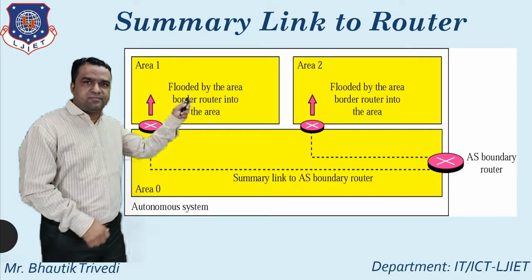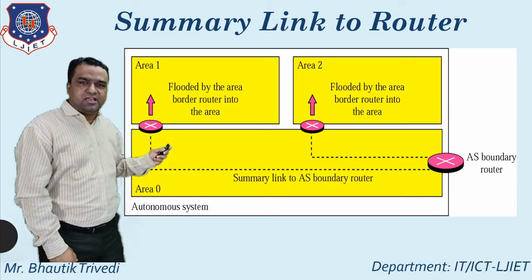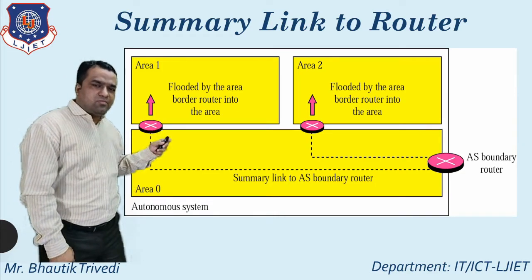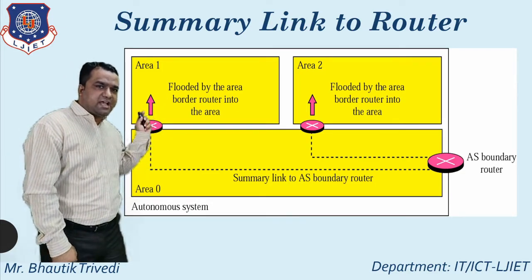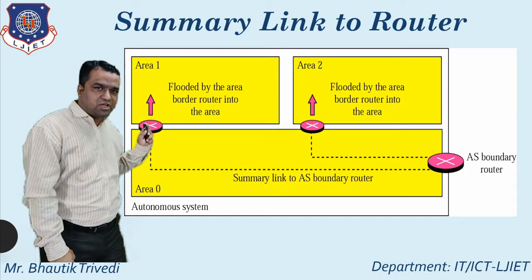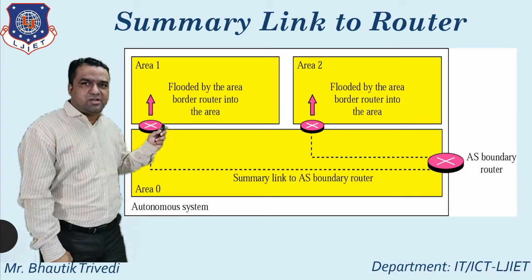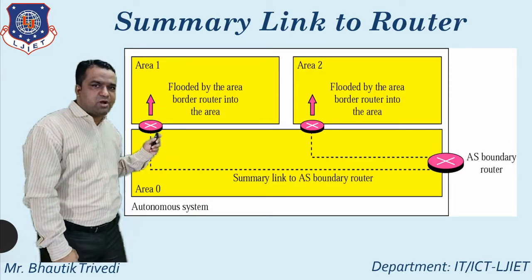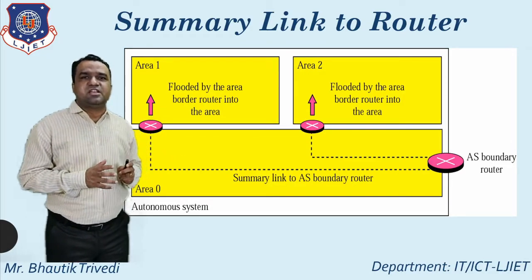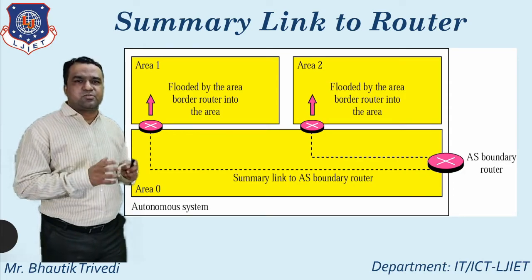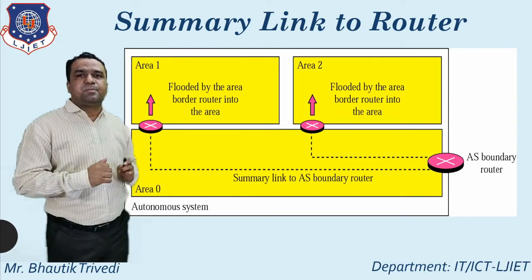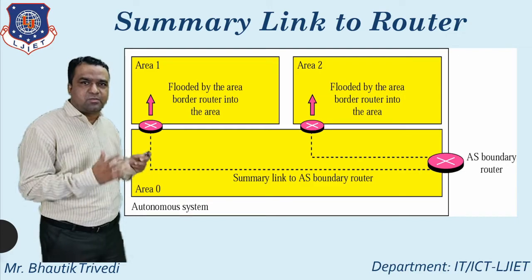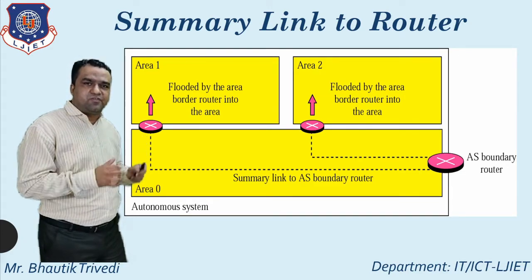Area 1 is there, area 2 is there, area 0 is there. In the autonomous system, I directly put the AS boundary router. So whatever the connection between this router to the AS boundary router, this router to the AS boundary router, that can be considered as a summary link to AS boundary router. What is the difference between summary link to network and summary link to AS boundary router?